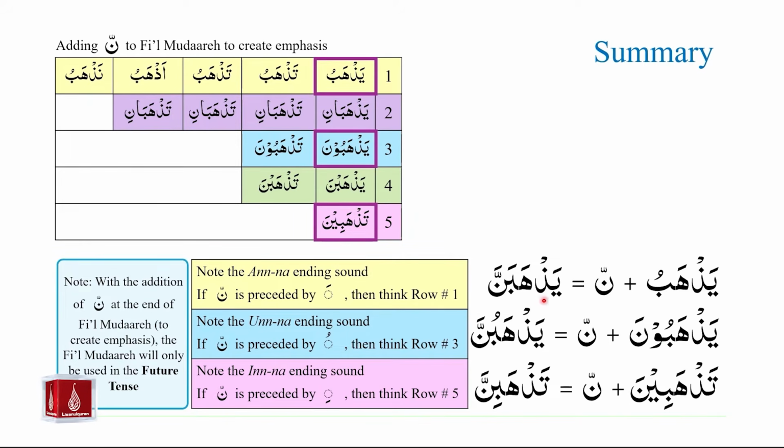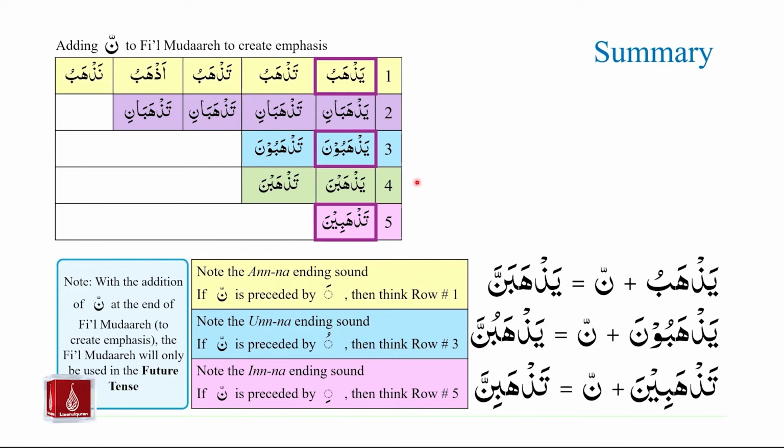Also, if we look at yazhabanna, we have a clue that if nun saqila is preceded by zabar, then we should think of row number 1. For row number 3, we have the following result using the example of yazhabuna. Yazhabuna plus nun saqila equals yazhabunna. Note the unna ending sound. If nun saqila is preceded by a pesh, then we should think of row number 3.